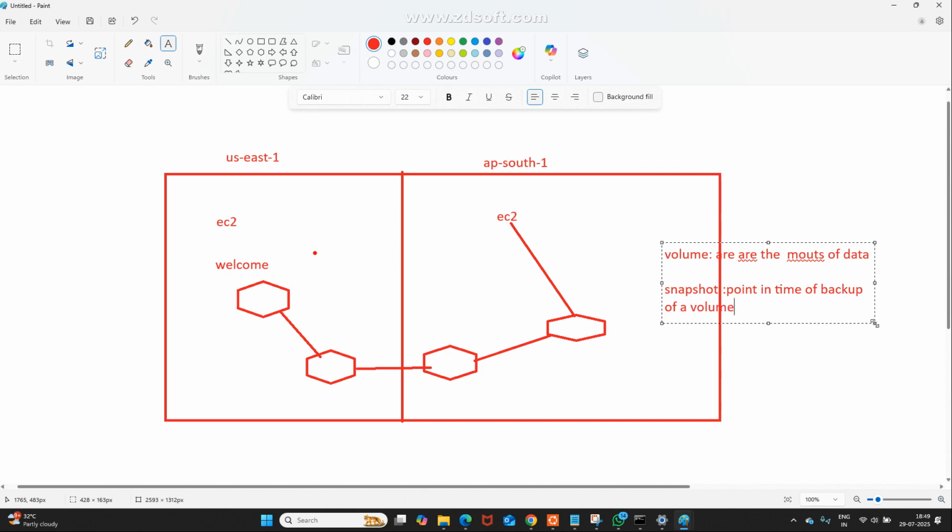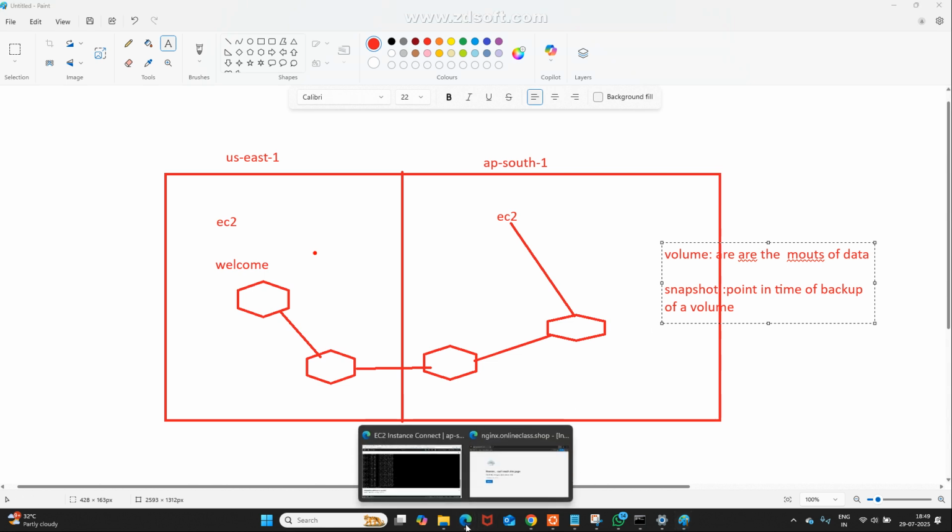Is it okay for you? A point-in-time backup of a volume is nothing but a snapshot. Ganesh, did you get a little clarity? Till now you know volume, till now you know snapshot. Now I am going to explain something.